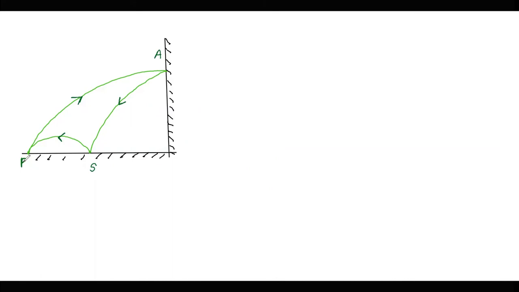Over here, we have to determine the value of coefficient of restitution. No other information is provided to us. We can consider the velocity of throw is u. The only thing that is given is that when the ball is thrown from the point P, it strikes the vertical wall when its velocity is horizontal. That is, it is at the highest point. The only thing written is that the coefficient of restitution is the same for the vertical wall and the horizontal surface, that is, the ground. So we have to determine the value of coefficient of restitution.